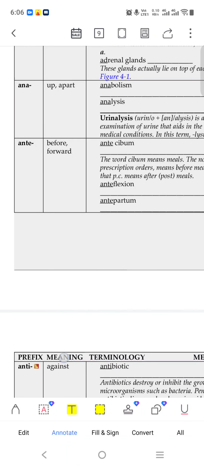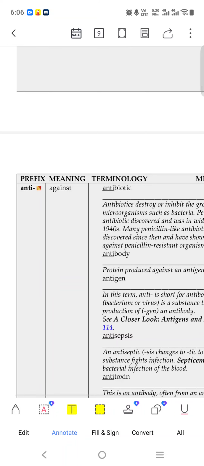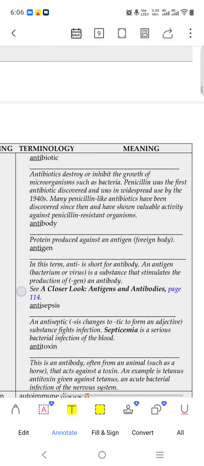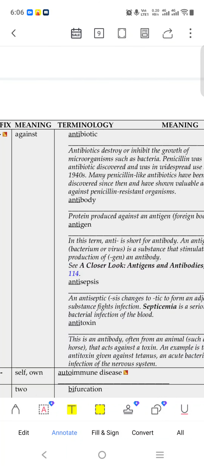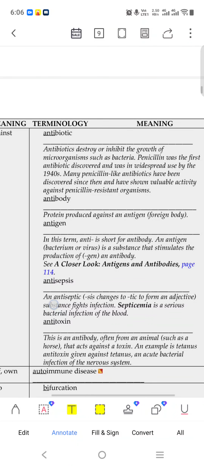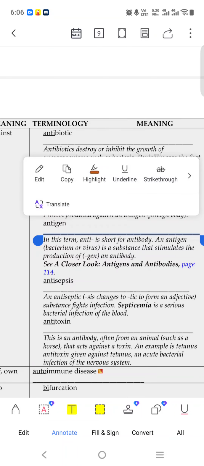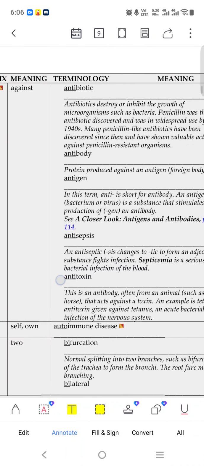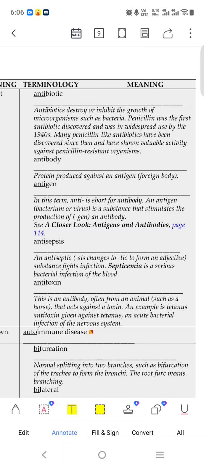Anti means like before. Whenever this comes before, its meaning is also before. Anti, against: antibiotic. Like again, the doctor gives the medicine, antibiotic medicine. So if the protein produces again an antigen, a foreign body antigen, antibiotic means against, it will work against that germ. Okay, so they look at antigens and antibodies.